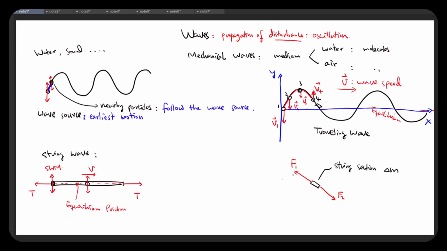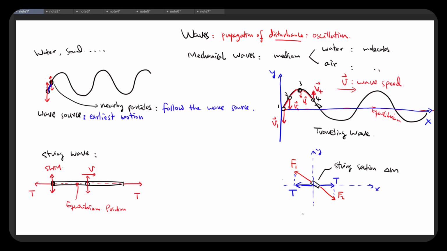Now, if I decompose these forces F1 and F2 into the two directions, x and y directions, then we get tension force for both forces in the x direction, and they must be equal because we apply at the two ends of the string two tension forces in opposite directions, and they should cancel out, and the string has no motion along this direction.